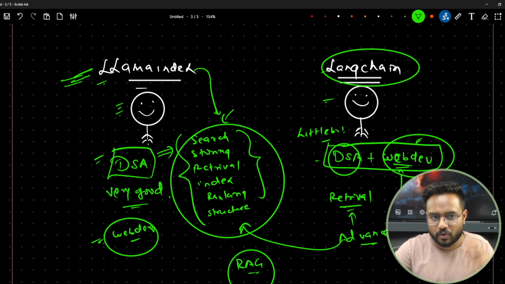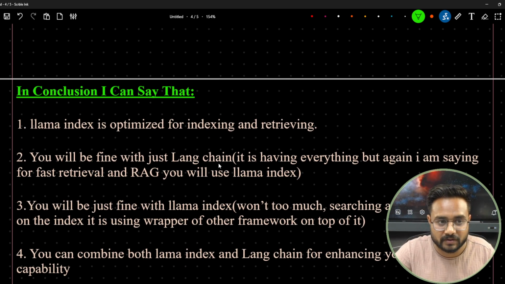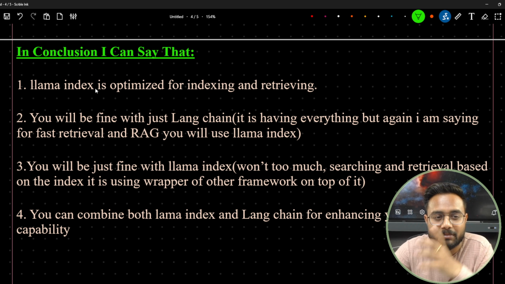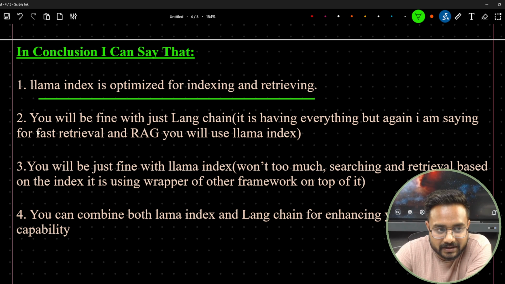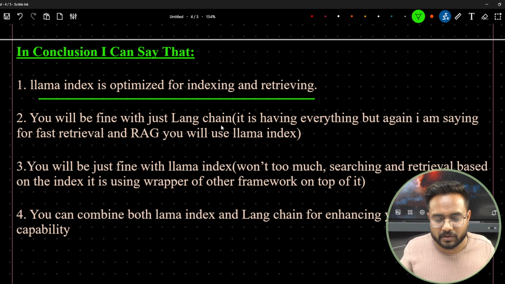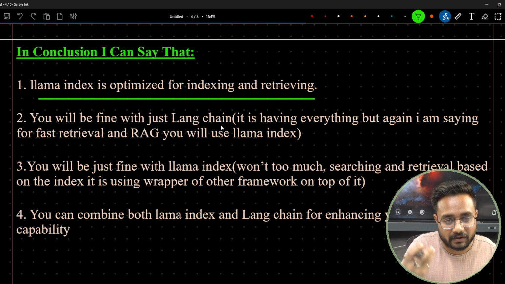Okay, now here the question is, I have written a couple of more questions. So in conclusion, I can say that Llama-Index is optimized for indexing and retrieval. Now the second thing is what you will be fine with just LangChain. Means if you want to create a general purpose application, you will be just fine with LangChain, because LangChain also has a retrieval system.